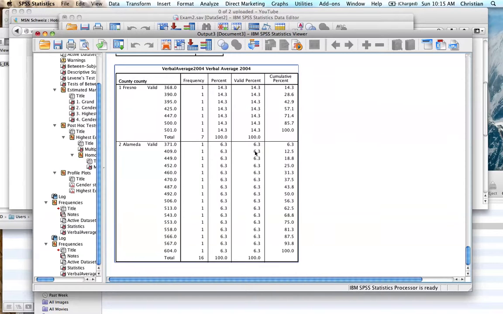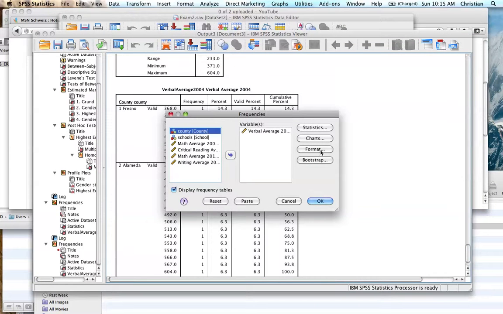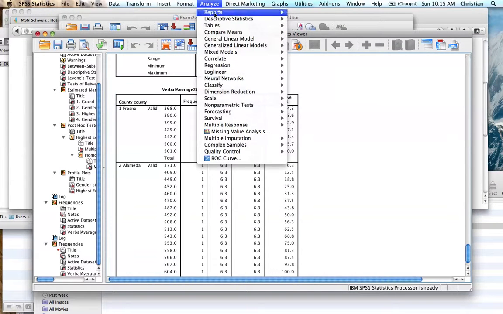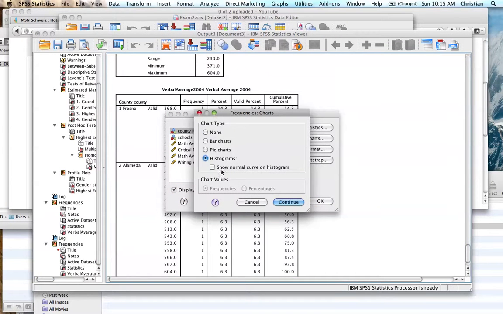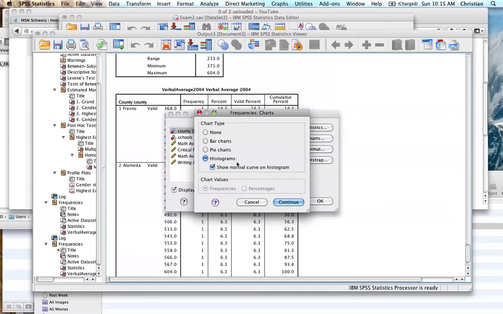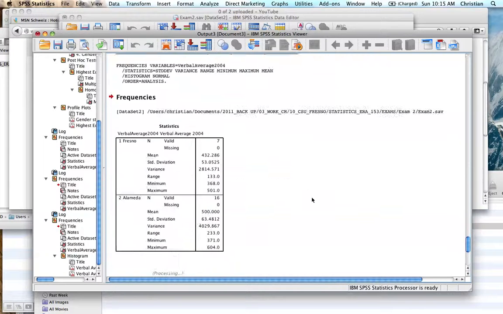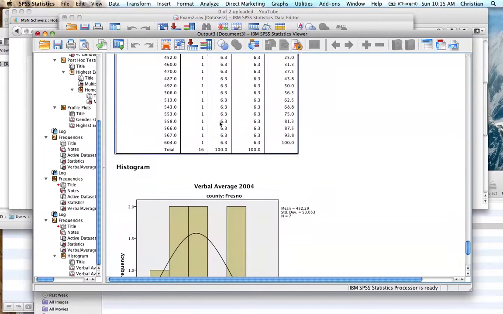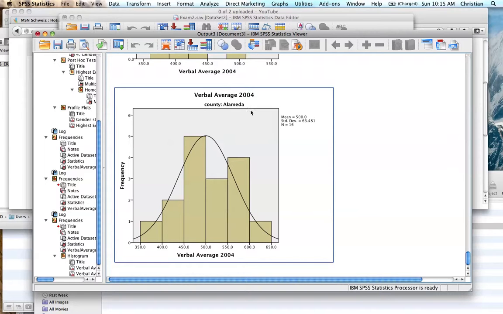Okay, that was an example of what you could do, and then you could, for example, also ask for a plot. Apologize, yeah, that was the right one. Frequencies. Ask for a chart. Plot here. You could say histogram. Ask for a normal distribution or not. That's not really what we're looking for right now, but that is where you get that. And then we hit OK. And this repeats the information that I have. But now in addition we get the plot, and you can see here, this is the plot for the county of Fresno, and this is the plot for the county of Alameda.